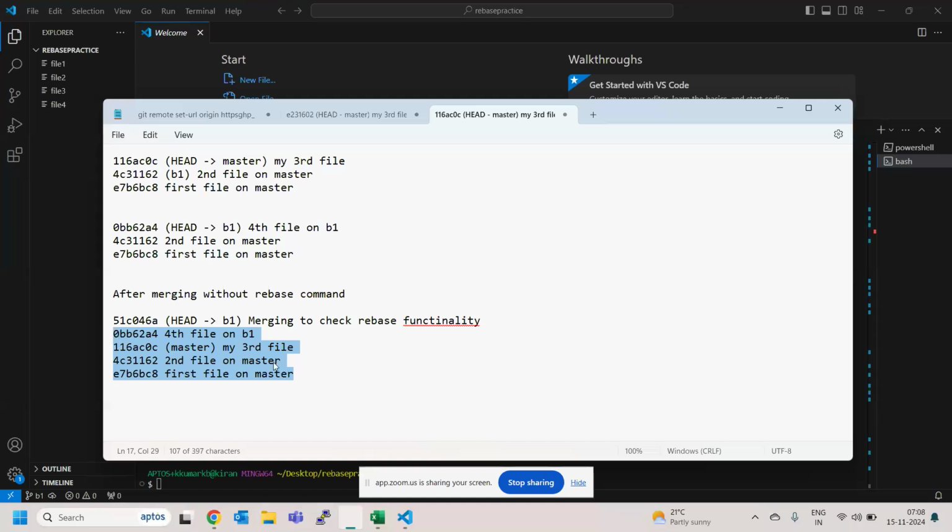Linear, because that's how the changes might have happened. Correct. So we use rebase to avoid this extra commit ID. The extra commit ID is added as the topmost one in this branch. If someone sees this branch, they think this is the topmost one, but that's not the case, right? It's coming from the other branch. So that's why we do rebase.